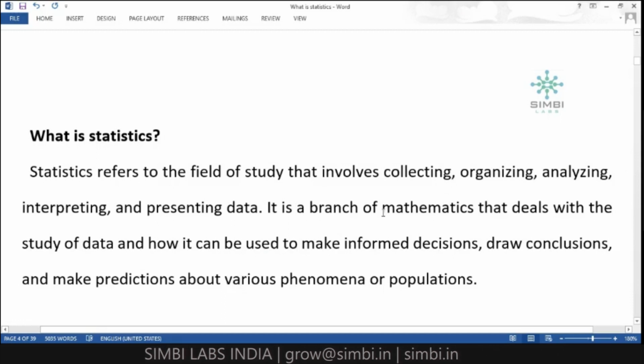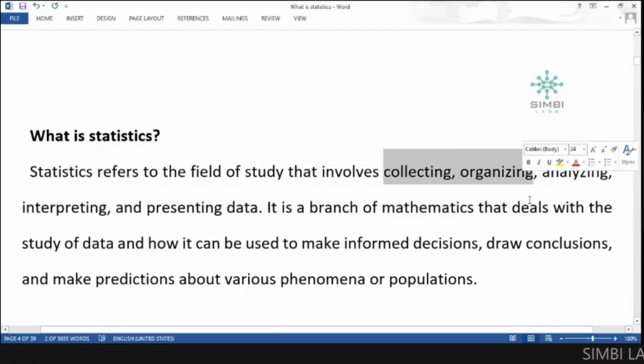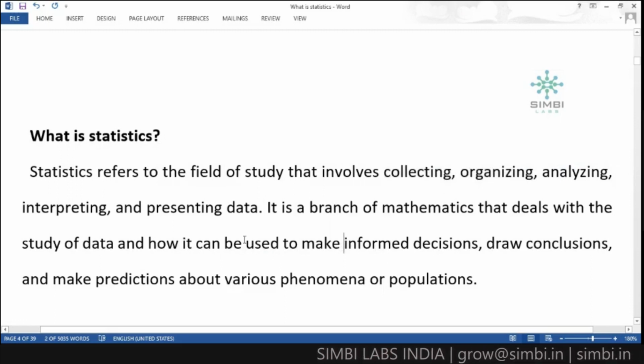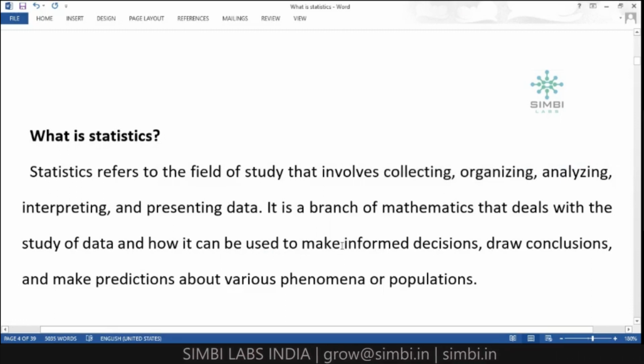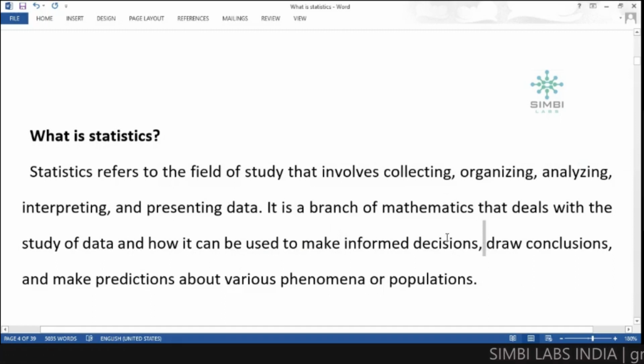Through that formula, we will calculate the statistical information that we collected and organized. Through that formula we will get some answer, and through that answer we will make informed decisions, and also draw some conclusions. All of those will go on with simple examples after this introduction. When it is finished, we'll go through some examples, then you will get a clear picture.